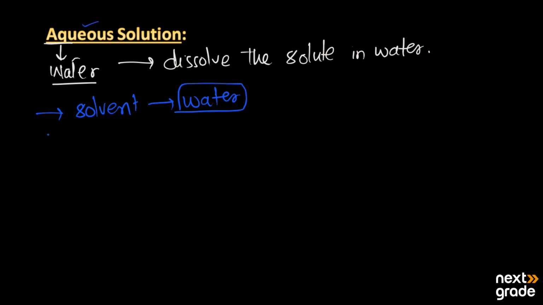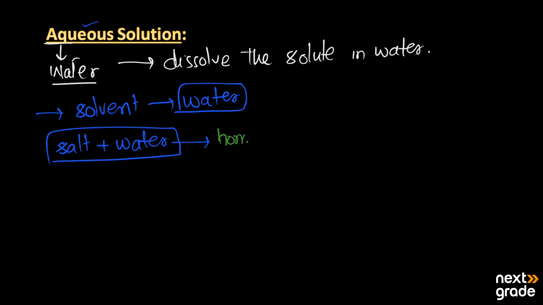For example, if we have a salt and we add it in the water, this is basically a homogeneous mixture, and that homogeneous mixture is known as the solution.